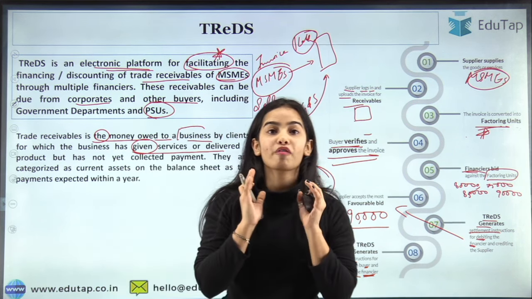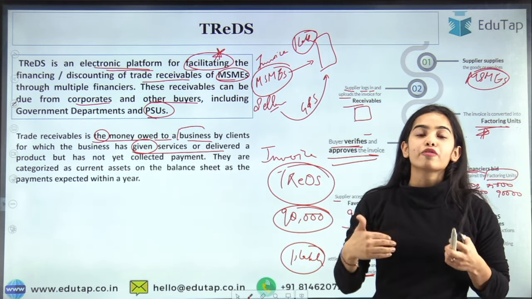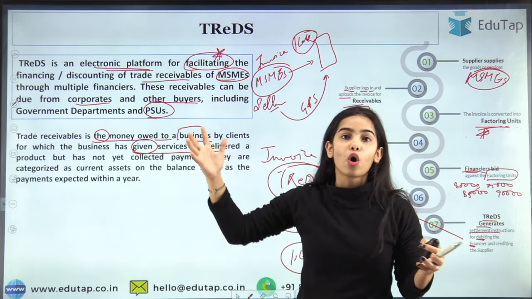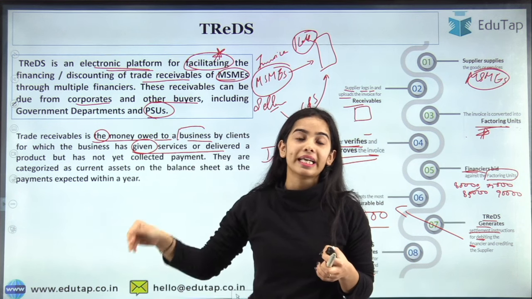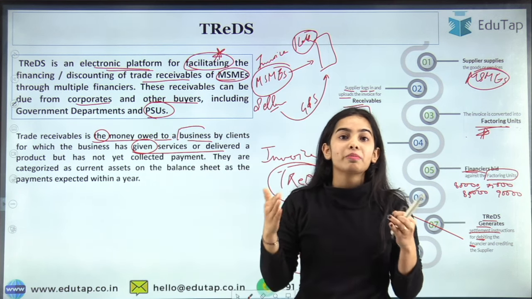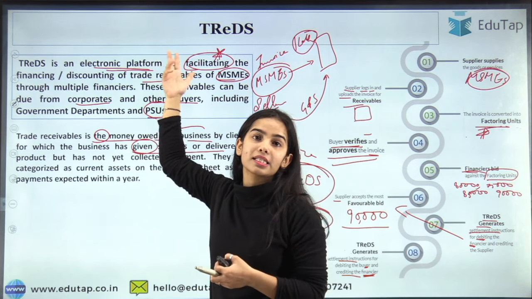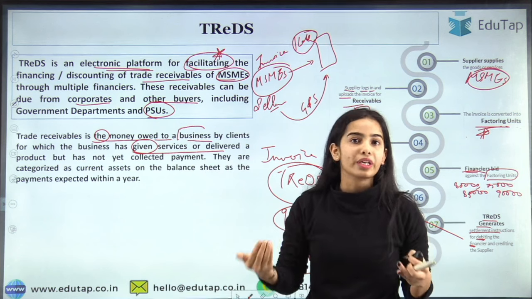So now I hope you have understood that the MSMEs cannot wait for the money much. But usually the government departments or the big corporates are not agreeing to pay at the current moment, so the MSMEs are not able to wait. They go to the financiers through the TReDS, that is the electronic platform, and they can easily take the money at a discounted rate.